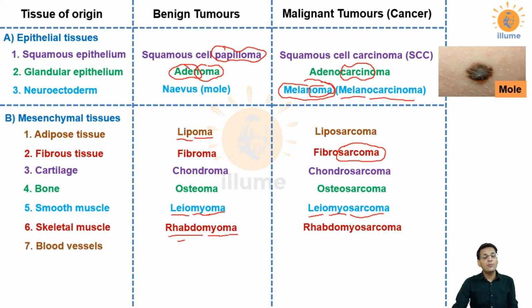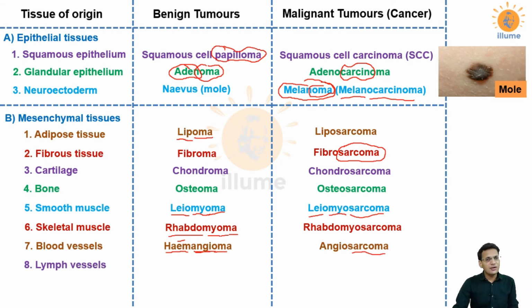Similarly, if we talk about blood vessels, see, it is blood vessels and not blood. For blood vessels, the word used is hemangioma. What is hem? Hem is blood, as in hemoglobin. Angio is a vessel, like in angioplasty or angiography. And oma is benign tumor. So a benign tumor of blood vessels is hemangioma. Similarly, the malignancy is called angiosarcoma. The word sarcoma is used because it is mesenchymal.